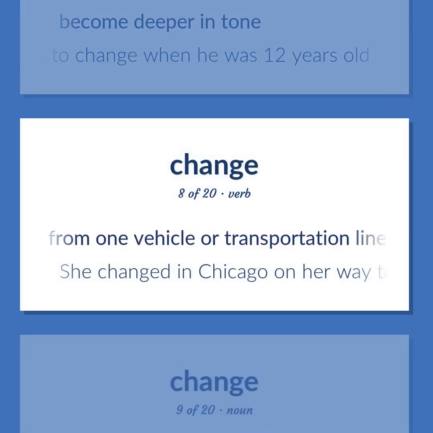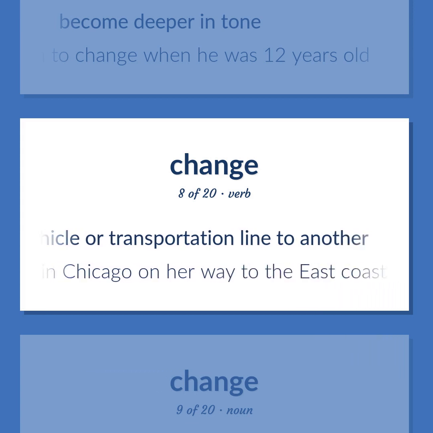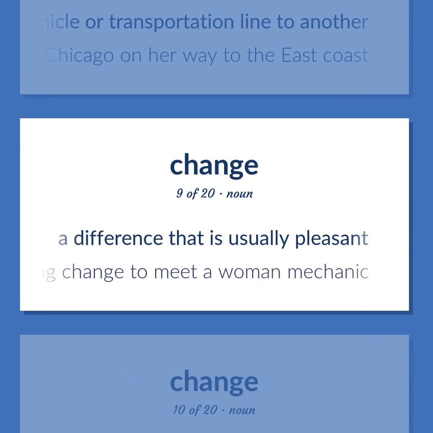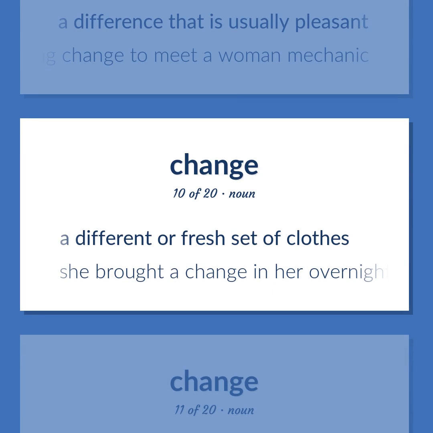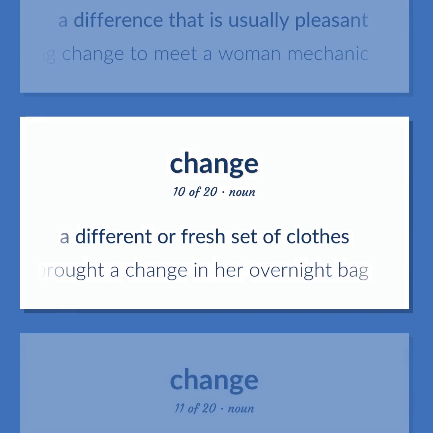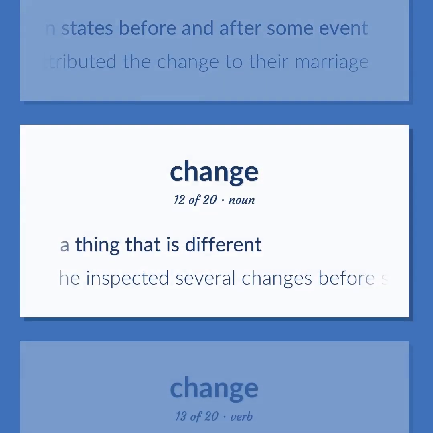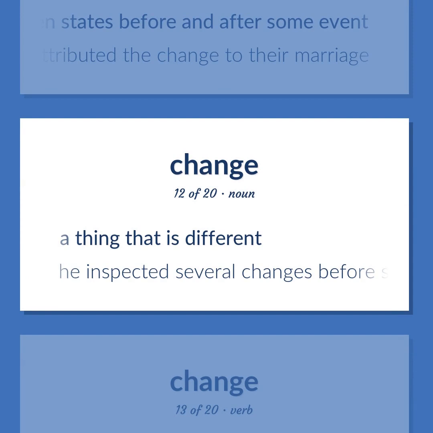Change from one vehicle or transportation line to another. She changed in Chicago on her way to the East Coast. A difference that is usually pleasant. It is a refreshing change to meet a woman mechanic. A different or fresh set of clothes. She brought a change in her overnight bag. A relational difference between states, especially between states before and after some event. He attributed the change to their marriage. A thing that is different. He inspected several changes before selecting one.